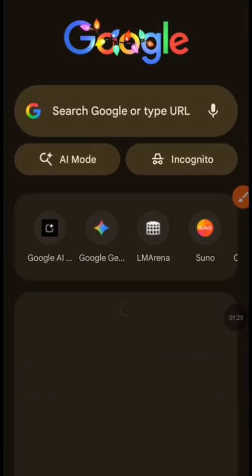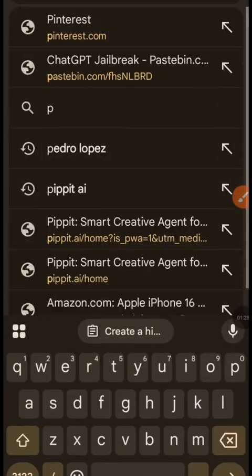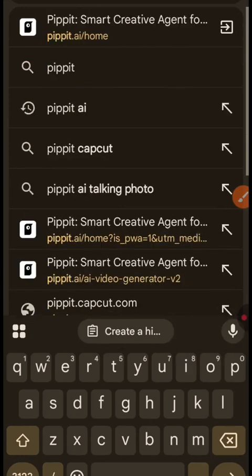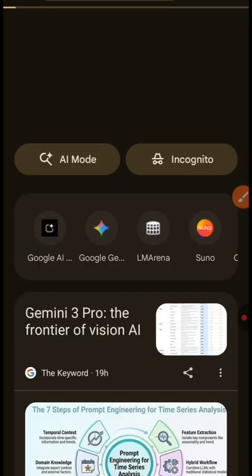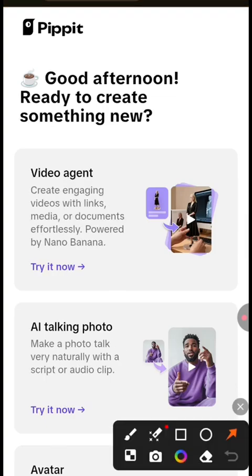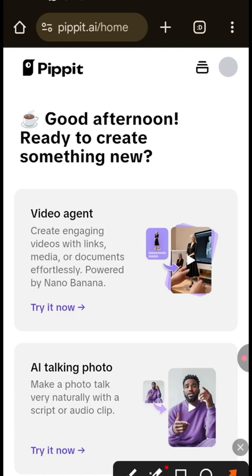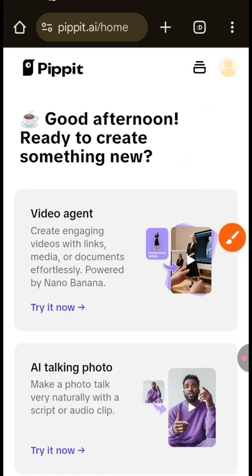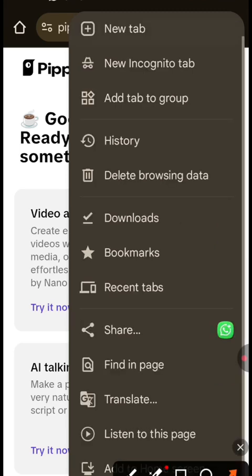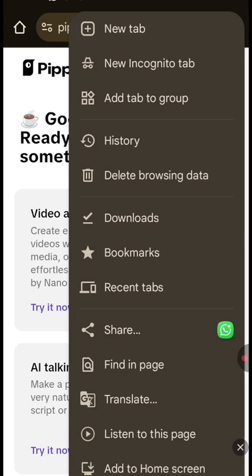And then the next step is to download the tool we use. We go to our browser and search for Pipit, P-I-P-P-I-T, Pipit. That's the name of the free tool that is responsible for creating ads for different companies. So once it loads, we have it here, and then see what we'll do. We'll click those three dots at the top of our browser. That's to install the free version, and then we click on add to home screen.